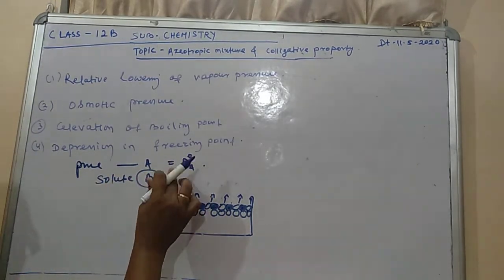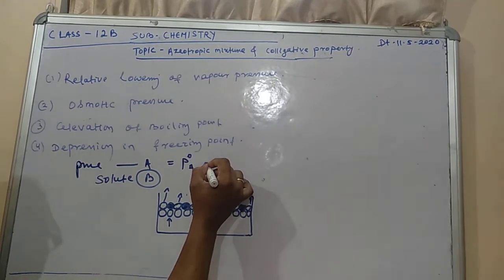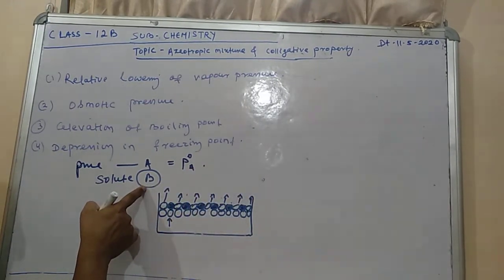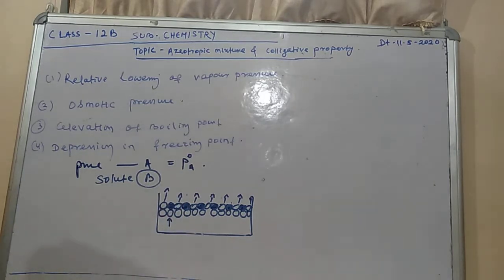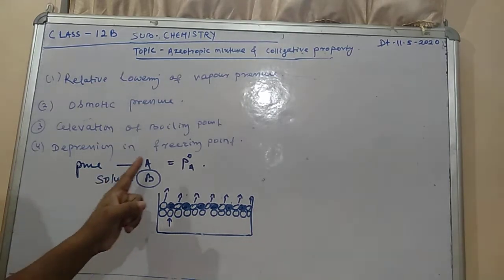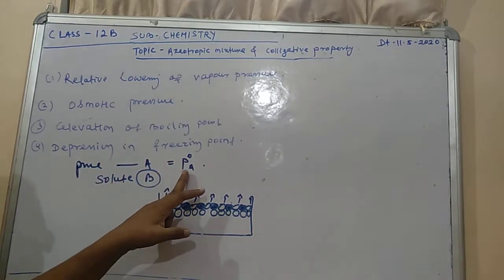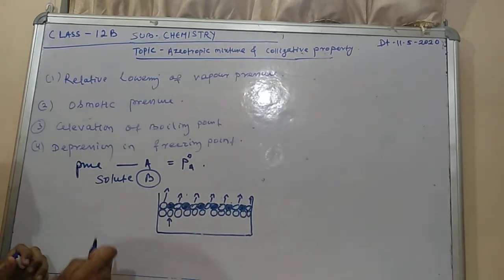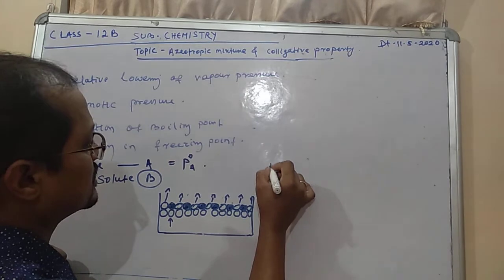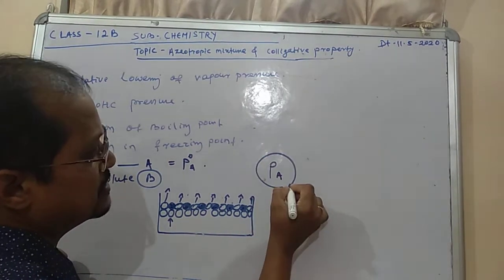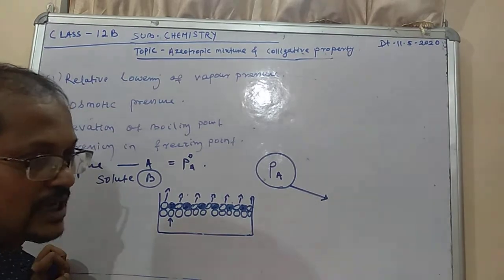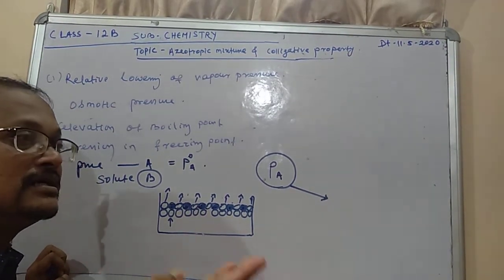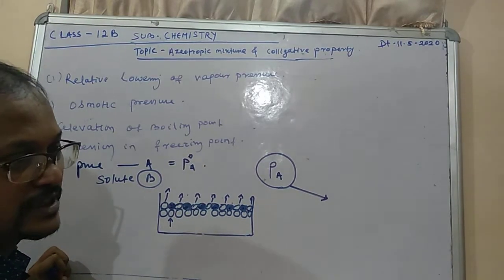So P naught A was the initial pure vapor pressure of the solvent A. When B is added, obviously the vapor pressure will decrease. We have already discussed it in the previous class in Raoult's law. So try to understand that. When the solvent was alone, the vapor pressure was the pure vapor pressure P naught A. And when B is added, the vapor pressure became PA only. This is called the vapor pressure of the solution when the solute was added.